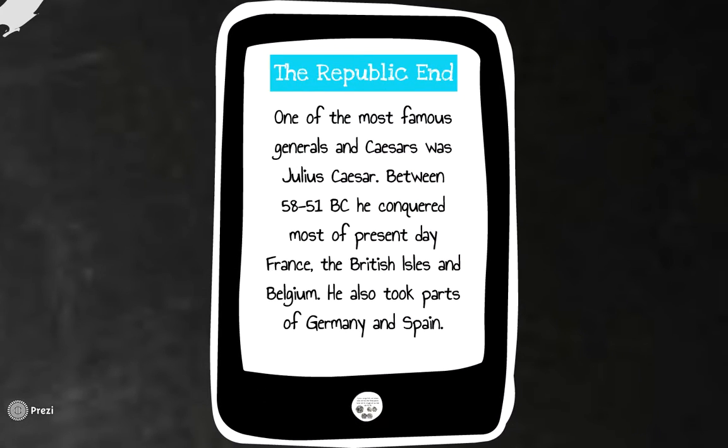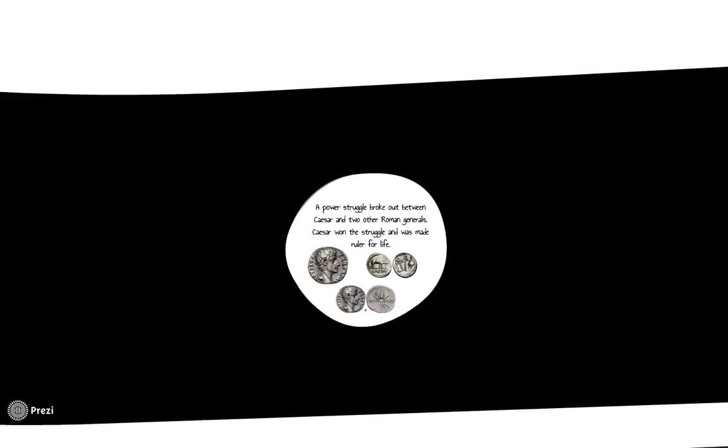One of the most famous generals was called Julius Caesar. Between 58 to 51 BC, he conquered most of present-day France, the British Isles, and Belgium, and he also took parts in Germany and Spain. He was very powerful. He ended the Republic for Rome and made himself a Caesar.